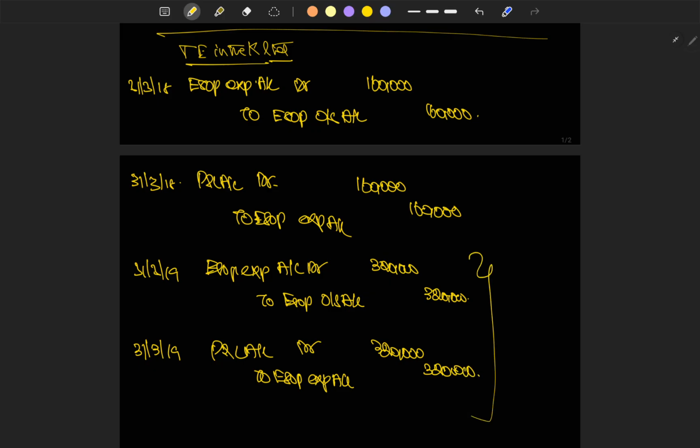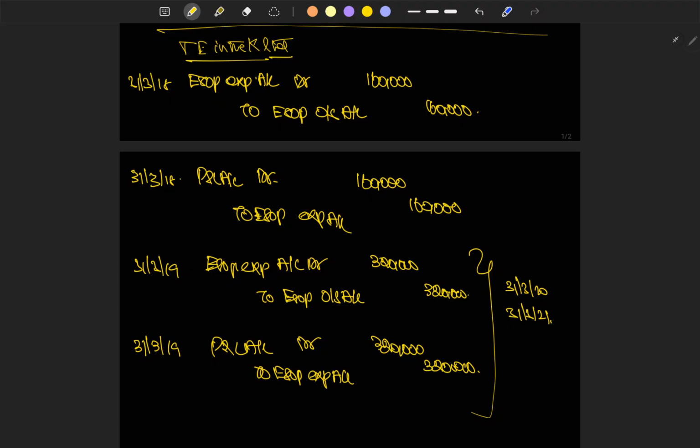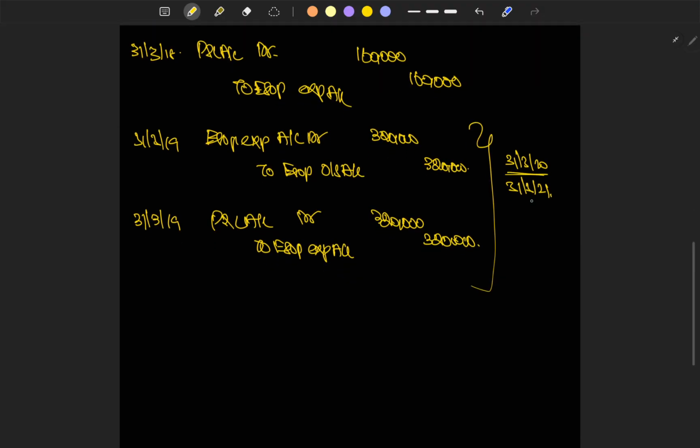This is the same entry for 31/3/20 and 31/3/21. The same entry we are going to put for the subsequent years.